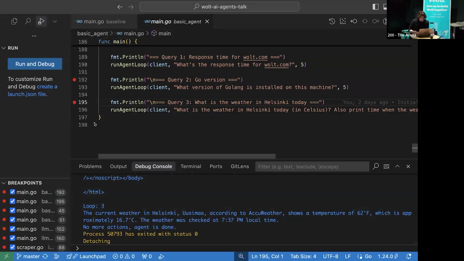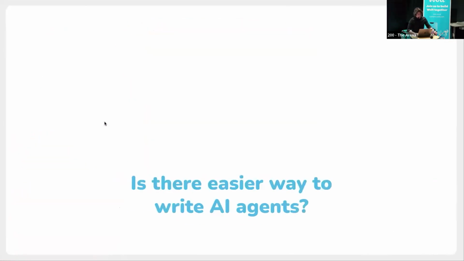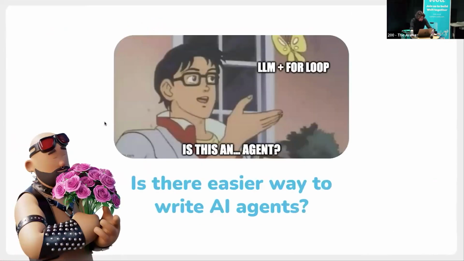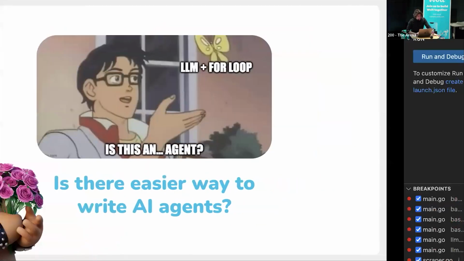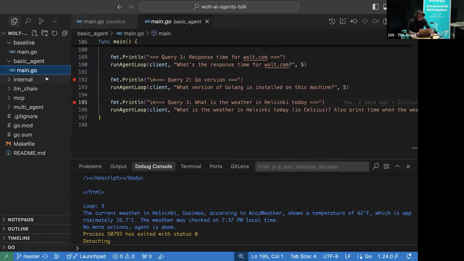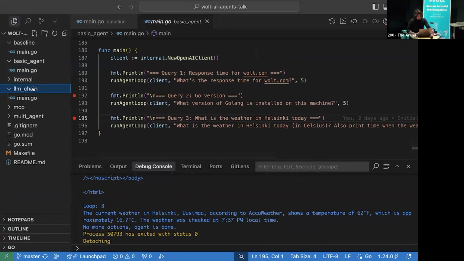And this is like the basics of agents. That's how it works. You just write a prompt and the right set of tools. But here you probably notice that the code looks, let's say, not perfect. And of course there is some pattern: it's a loop, it's a prompt, and a switch. So you probably would ask, is there a better way to write AI agents? And of course there are different frameworks. So let's take a look at how we can rewrite the same code, but with some framework.